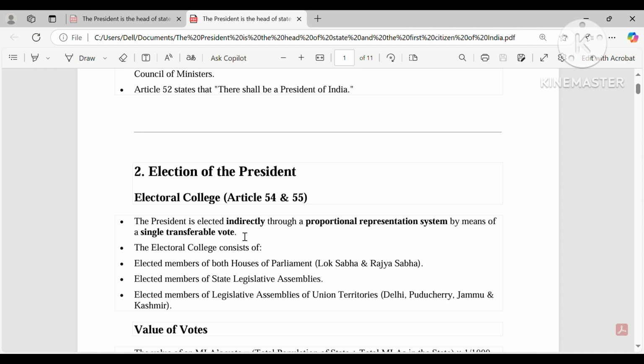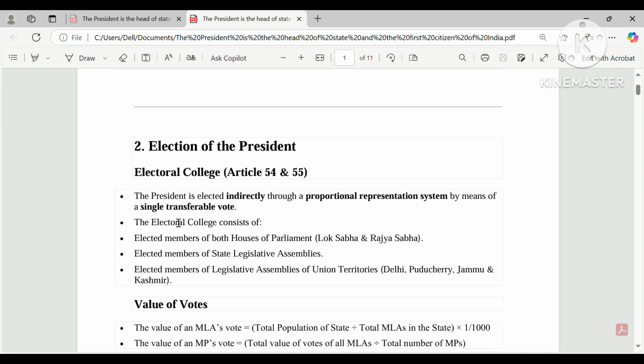You know that we don't elect the prime minister, we elect the member of parliament, and members of parliament decide their prime minister, whom they select to be the prime minister. So here the president is elected by single transferable vote. Now see how. First we should know who participates in the electoral college.